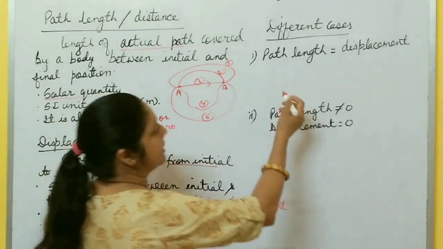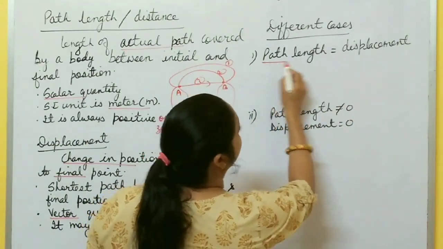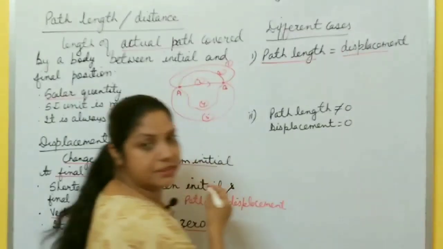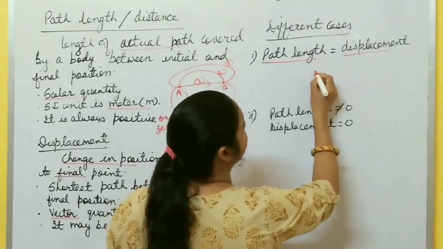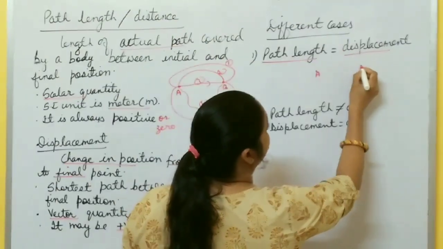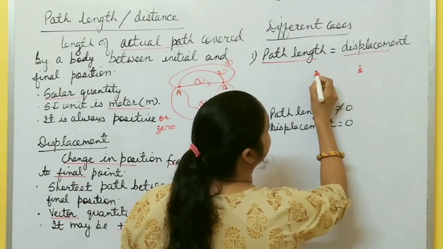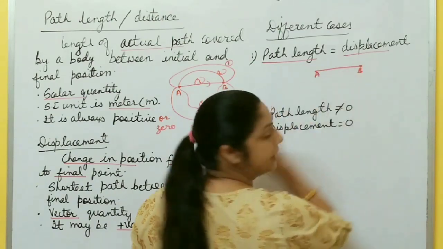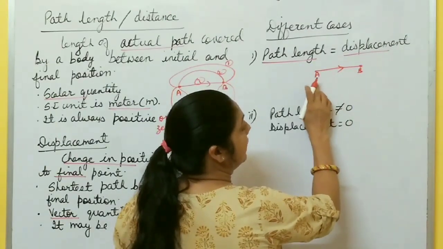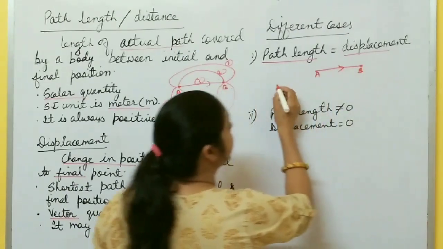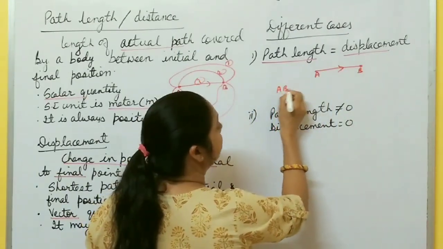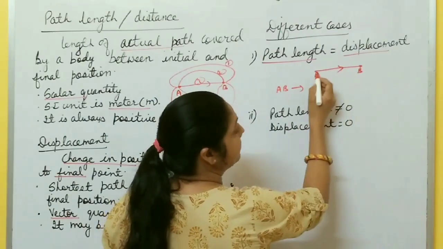Now there are different cases. In some cases path length is equal to displacement. In which case is path length equal to displacement? Suppose this is the initial position and after some time you move through this path and reach point B, the final position. When an object is moving in a straight line and in one direction, here the path length AB is what?